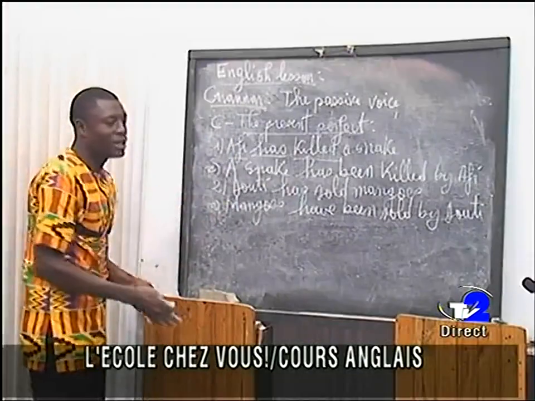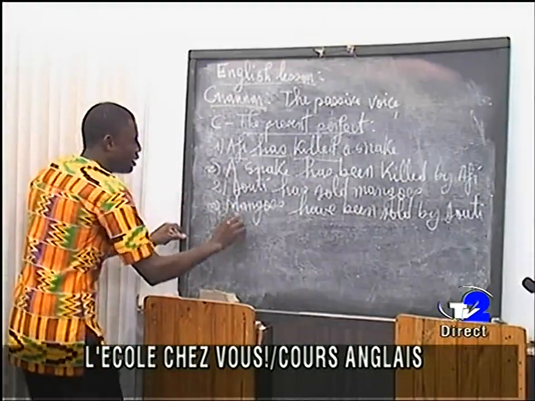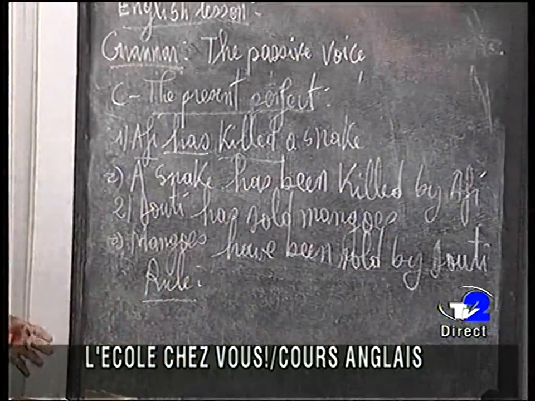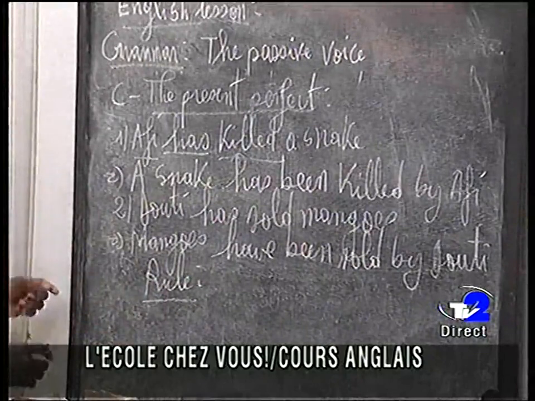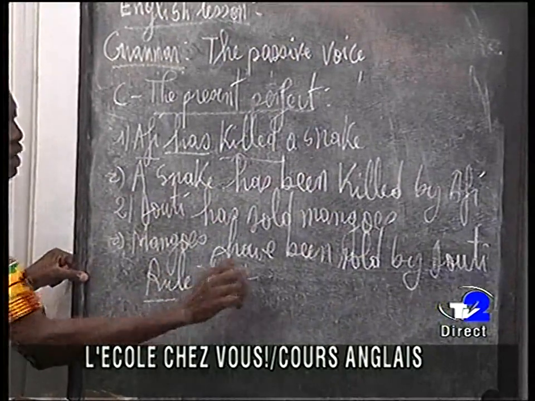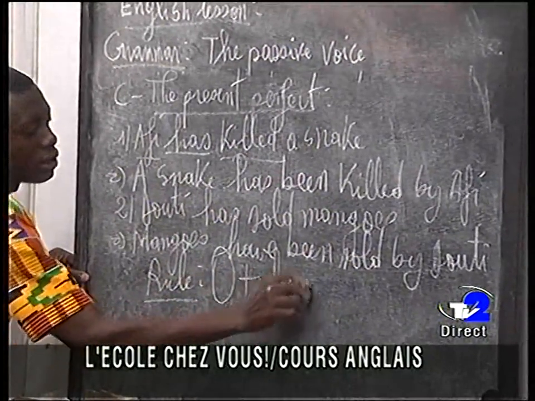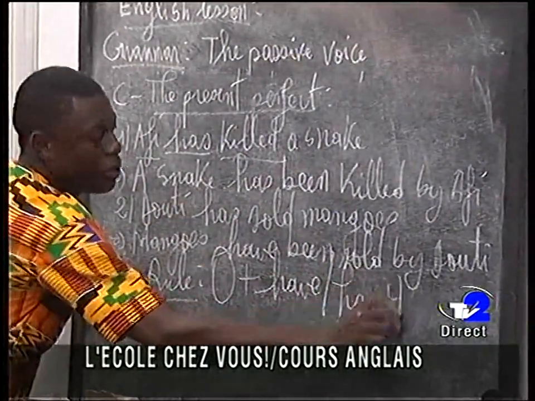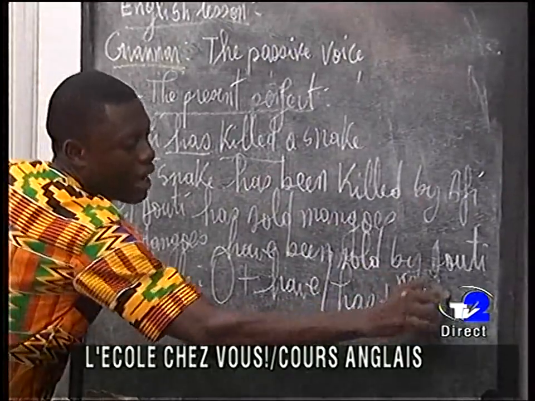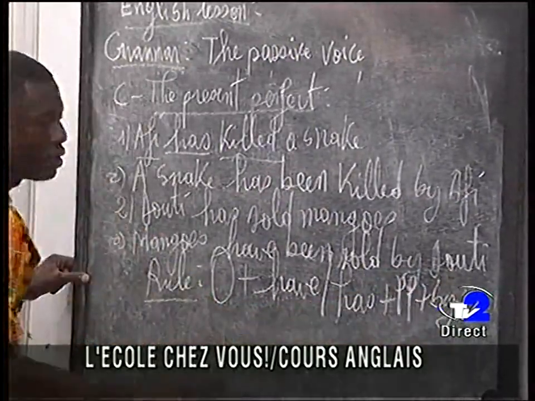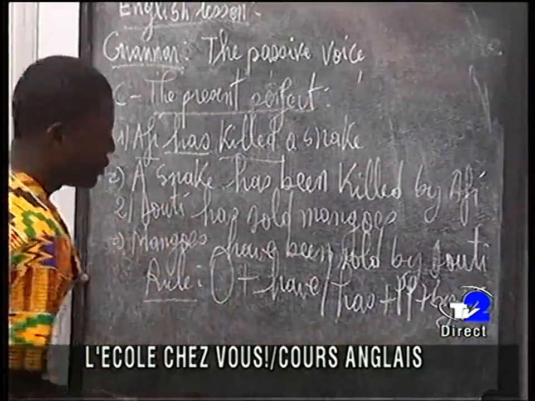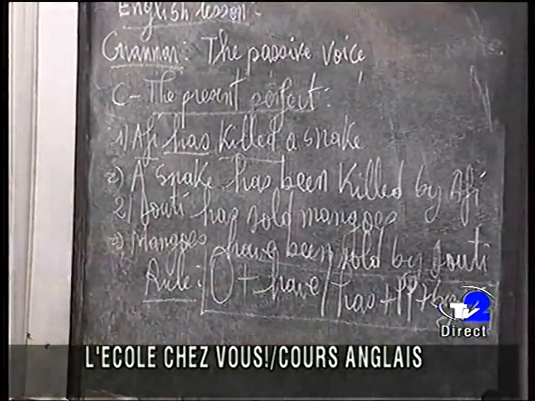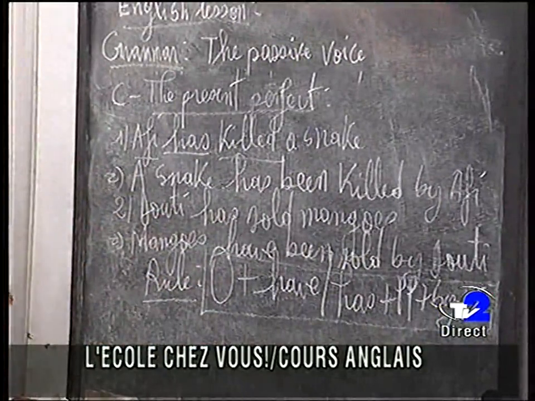Now with these two sentences, we can have the rule. The rule: passive voice of present perfect, object plus have or has plus PP plus by plus subject. So that is the rule of present perfect.